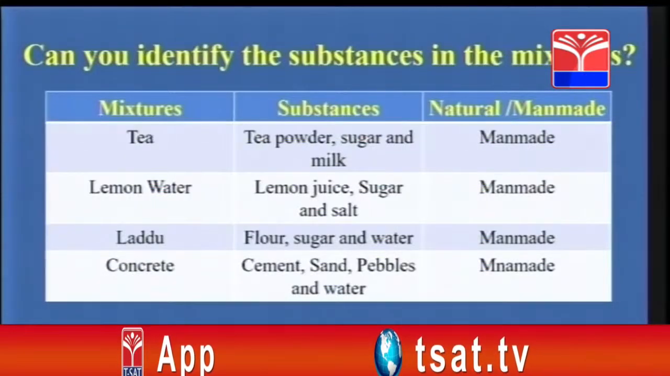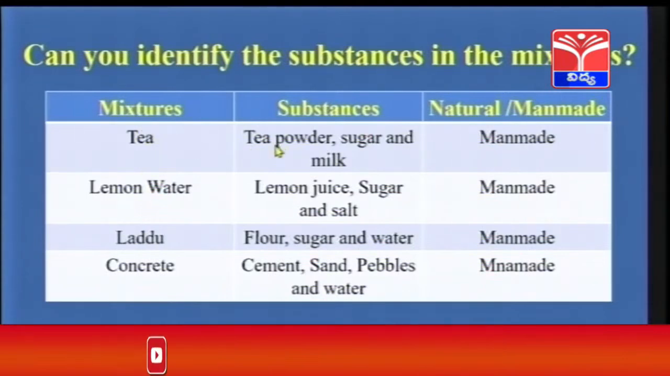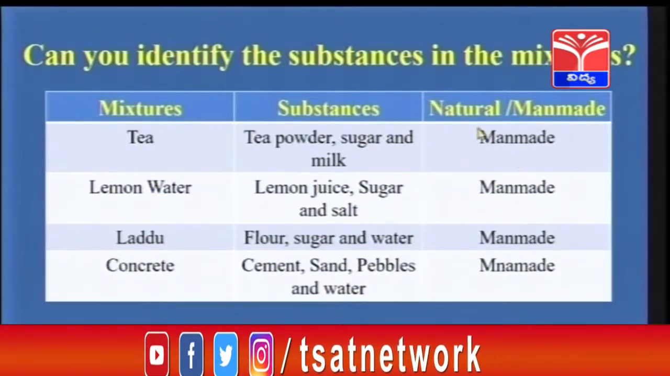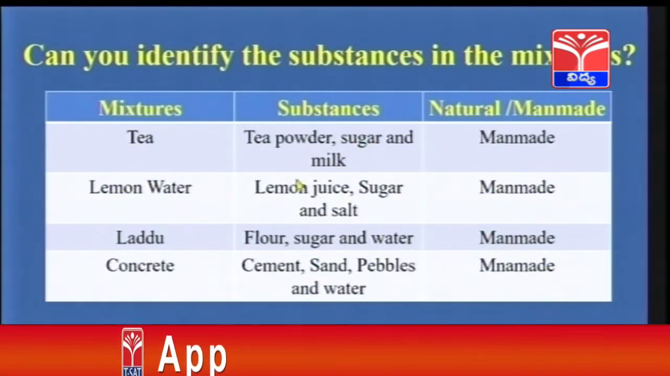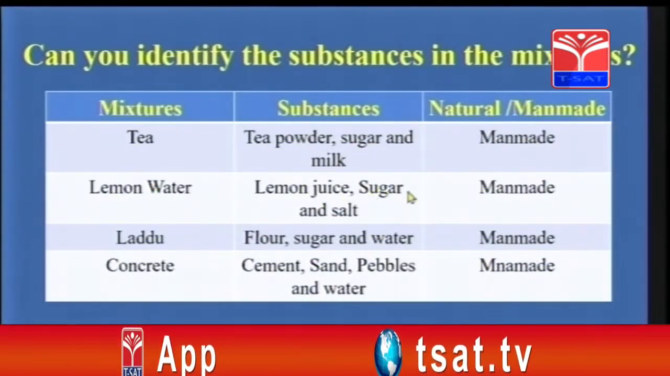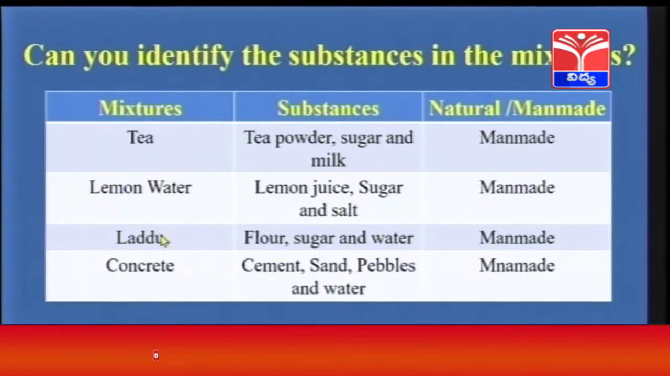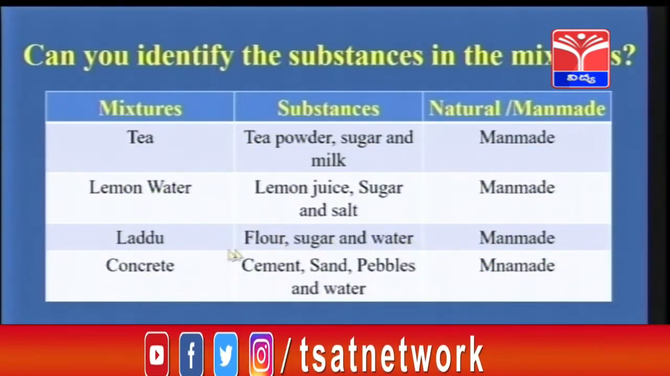So can you identify the substances in the mixture? We have seen an example of tea. What are the items present in the tea, children? Tea powder, sugar and milk. They all are man-made things. Lemon water, what is present in it? Lemon juice we have added, sugar and salt. Laddu, what is present in it? Flour, besan we call it, along with sugar and water.